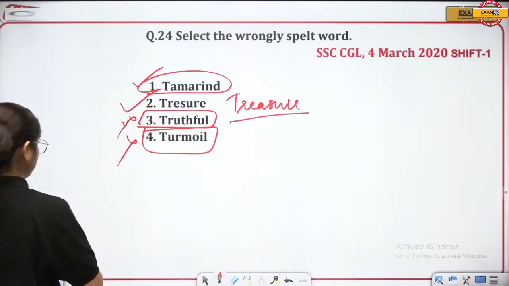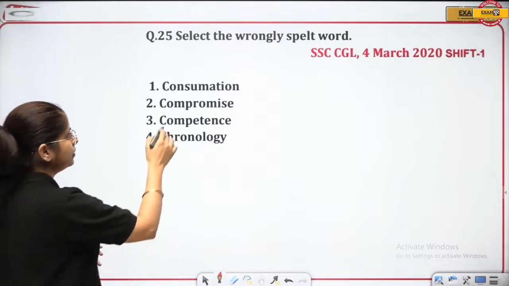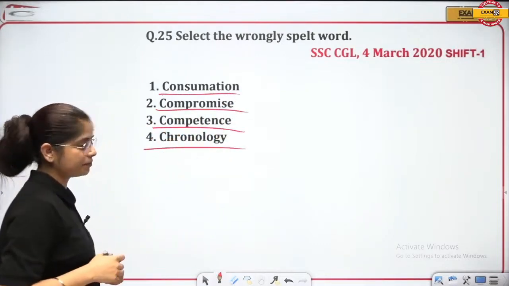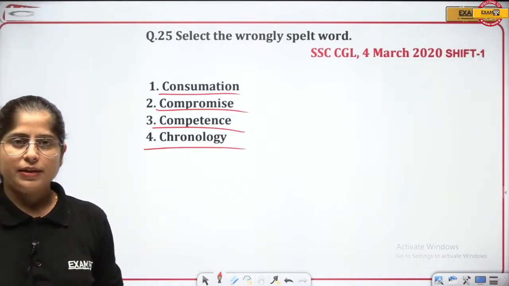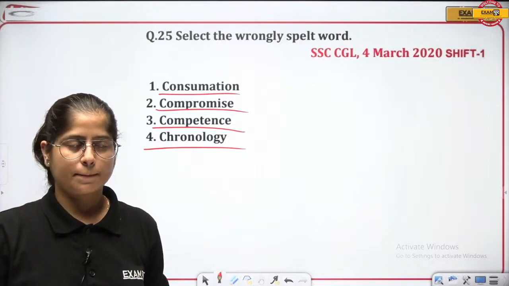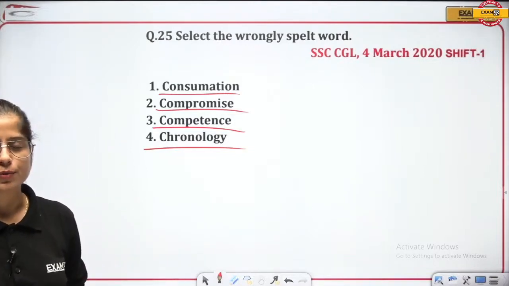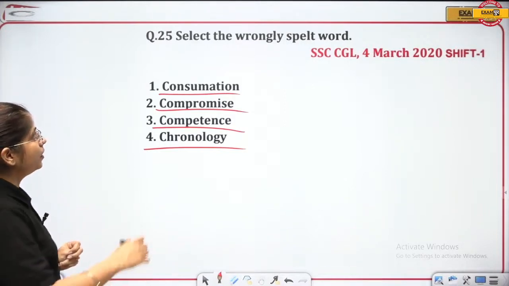Okay, let's go to the next one. Here we go. Select the wrongly spelt word again. Here, consummation, compromise, competence, and chronology. Very easy. Just by looking at the word, you'll get to know. Let's see.